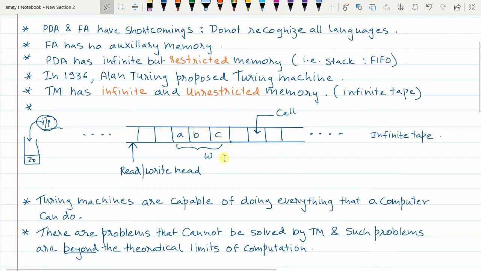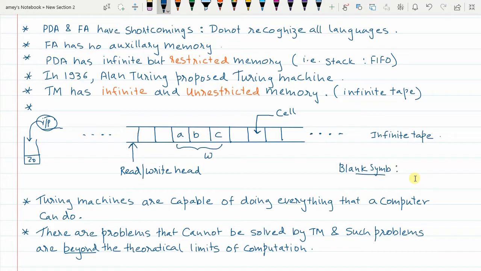Input string is placed onto the tape before the problem starts. Other cells like this cell, they are not containing any input. So whenever a cell does not contain any input, it is assumed that it contains a blank symbol.